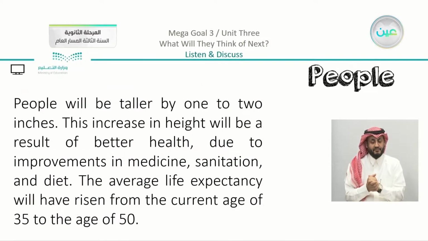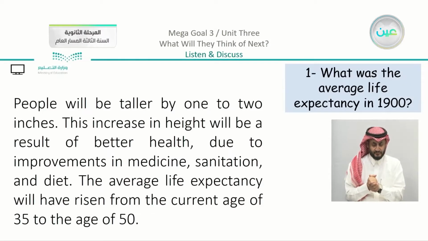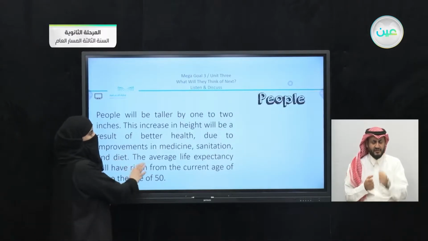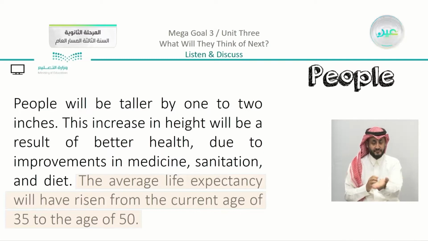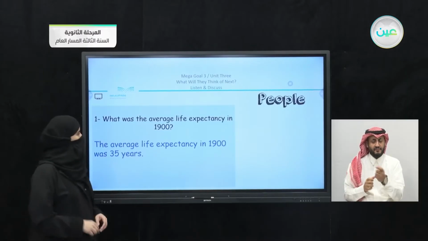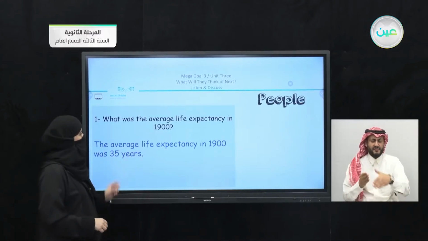Now going back to the part about people. If you recall the question here, just check your answers with me, please. What was the average life expectancy in 1900? From this part that I have, just revise the answer. You can see that the average life expectancy will have risen from the current age of 35 to the age of 50. So we have the complete answer written. Instead of just highlighting from the paragraph, you can write the answers in a correct form. The average life expectancy in 1900 is 35 years.